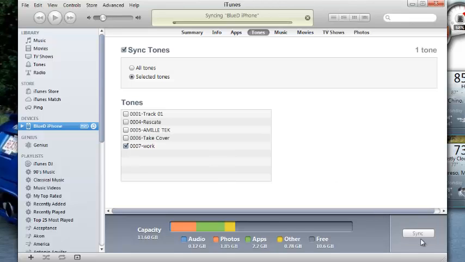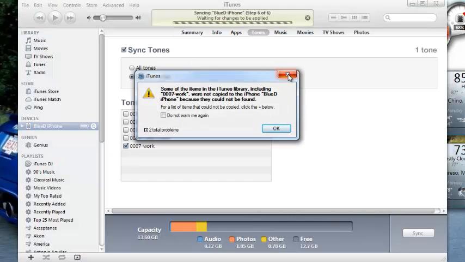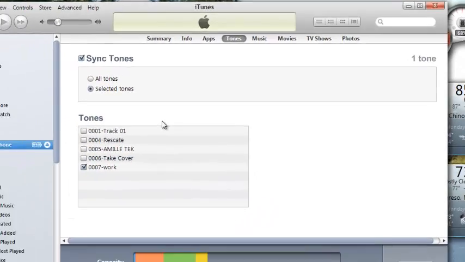So go ahead and apply, and you can see syncing, and it'll probably take about a couple of seconds, probably about 10-15 seconds. There it's going now, and it's syncing the song we just created, and almost done. There you go, it's recognizing it. Okay, go cancel.